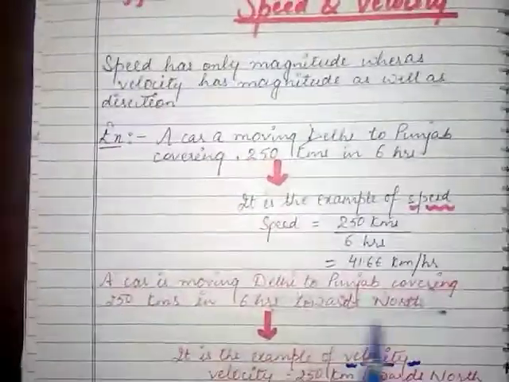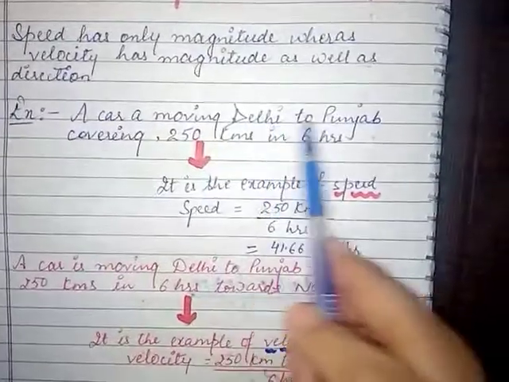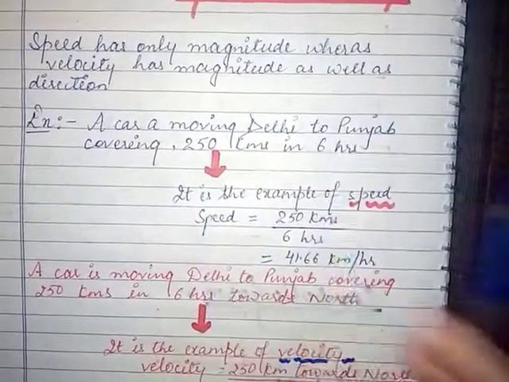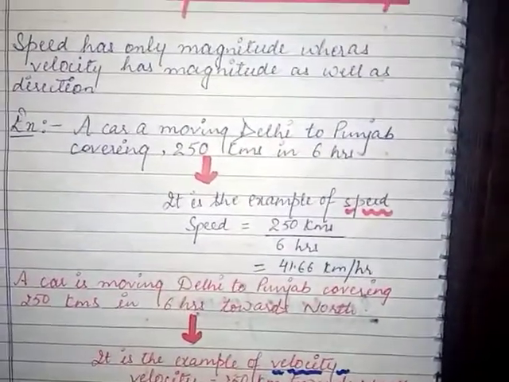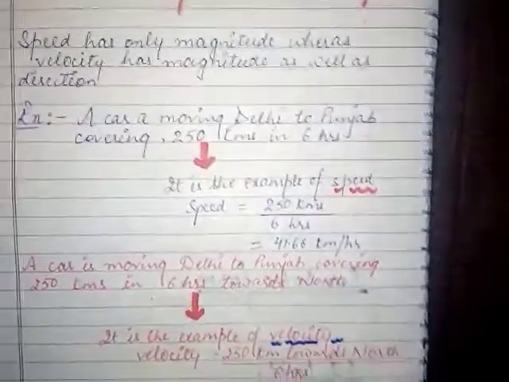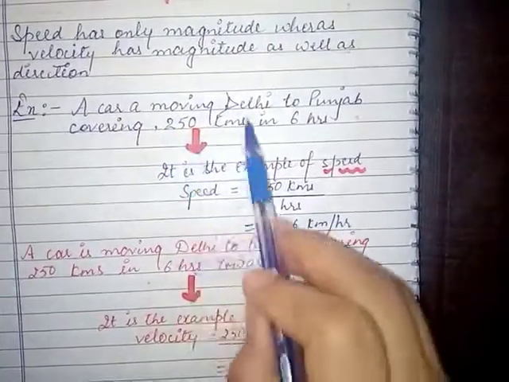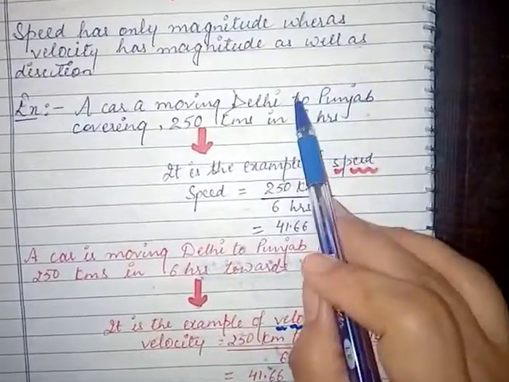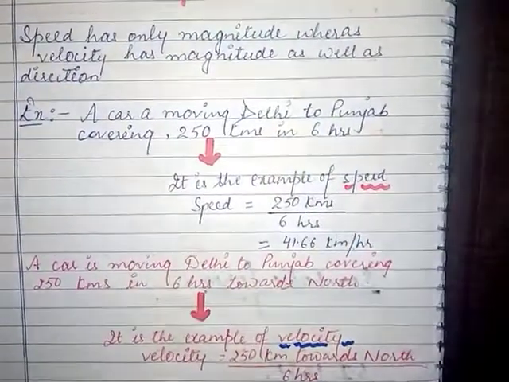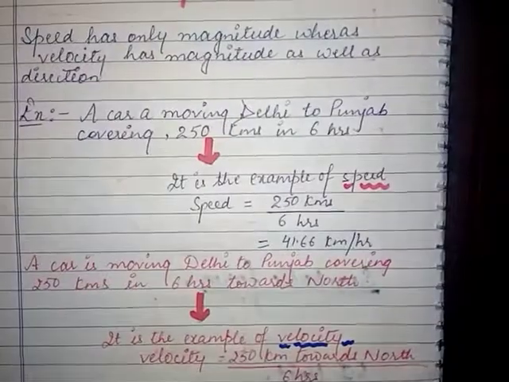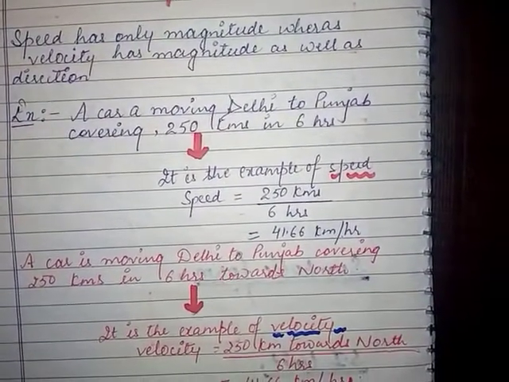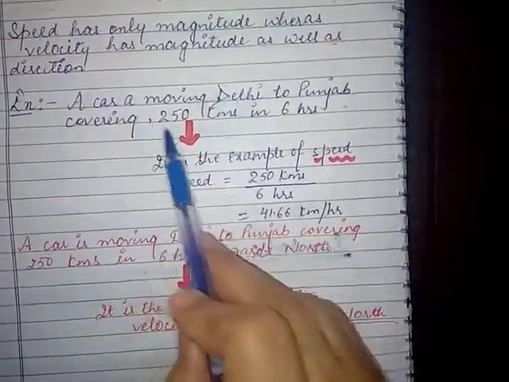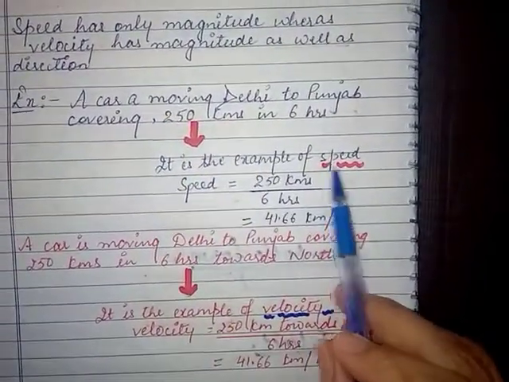Let's have an example. Suppose a car is moving from Delhi to Punjab, covering 250 kilometers in 6 hours. This is one example of speed. Why? Because here the magnitude is 250 kilometers, the car is covering 250 kilometers in 6 hours from Delhi to Punjab, but it is not clarifying in which direction the car is moving, right? So in this case, because it has only magnitude, that's why it is an example of speed.